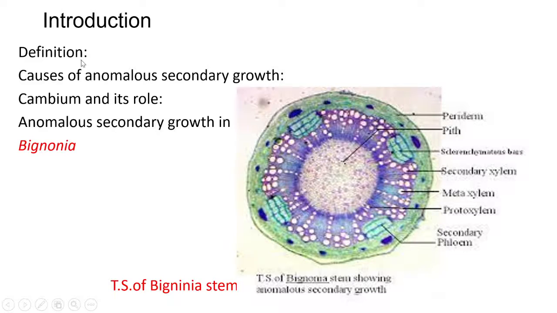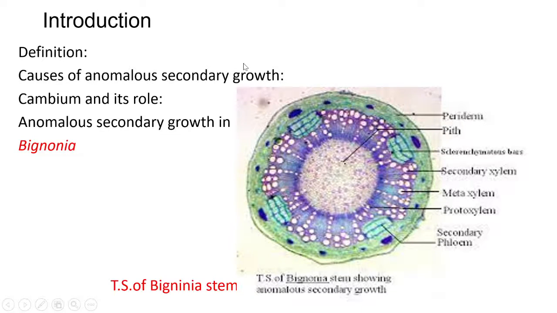However, in some plants, due to some exceptions and abnormalities in the behavior of plant tissues, or abnormalities in their origin, place and function, anomalous secondary growth takes place in most of the higher plants like angiosperms and gymnosperms. The anomalous secondary growth becomes a special case of that plant and hence is of anatomical interest to botanists.